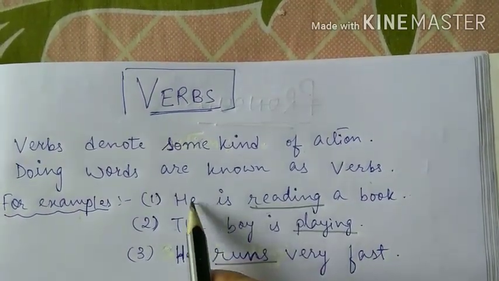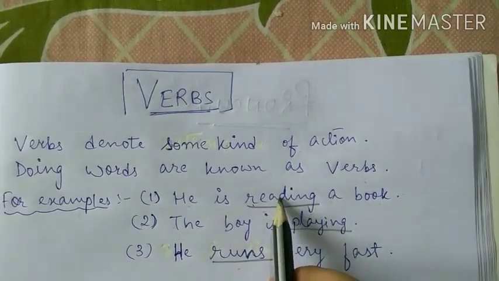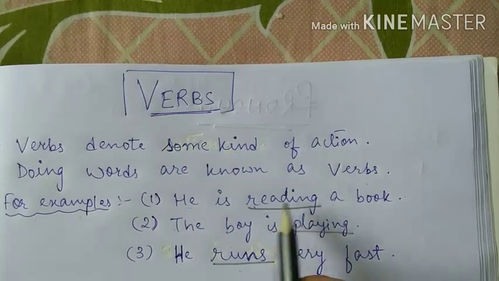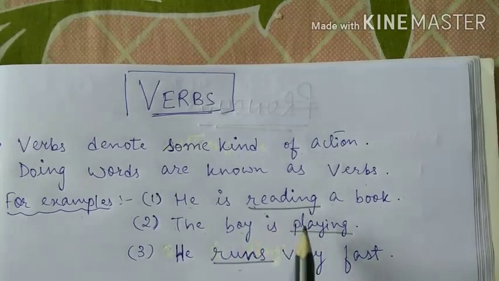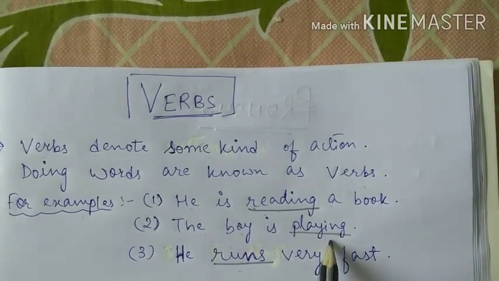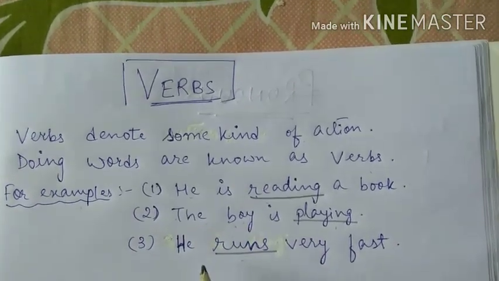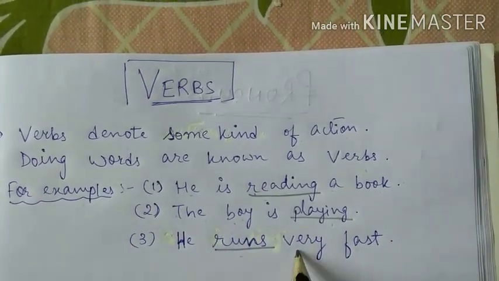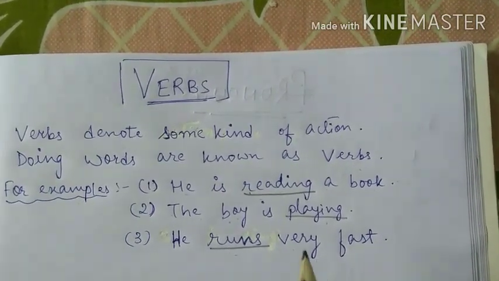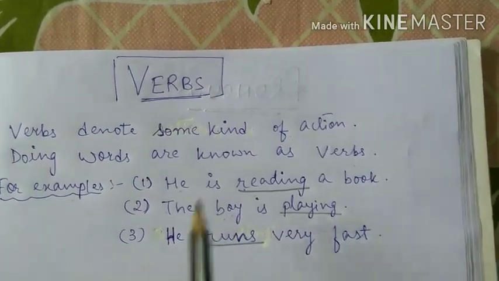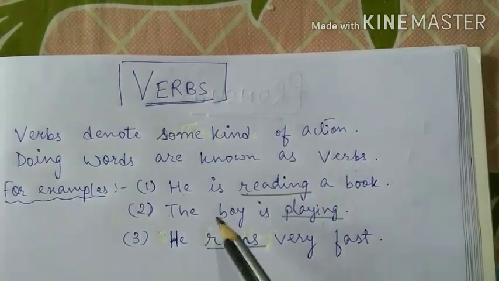So in the first example, the person, that is he, is reading a book. So he is doing some kind of action. In the second example, the boy is playing. So playing is a kind of action that is being done by the boy. In the third example, he runs very fast. So what does he do? He runs. That means he is running, and that too very fast. So the words which are denoting the actions done by these people are underlined.